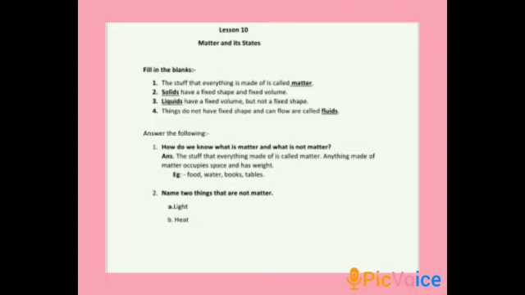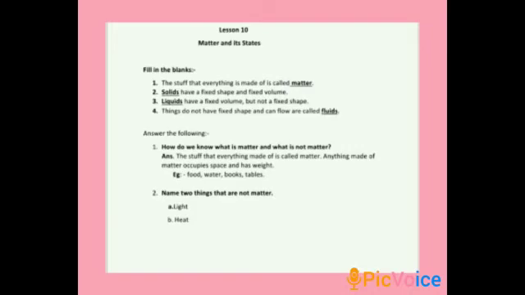Third one, dash have a fixed volume but do not have fixed shape. Liquids have a fixed volume but do not have fixed shape. Fourth one, things that do not have fixed shape and can flow are called fluids.